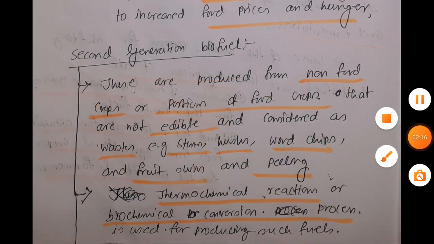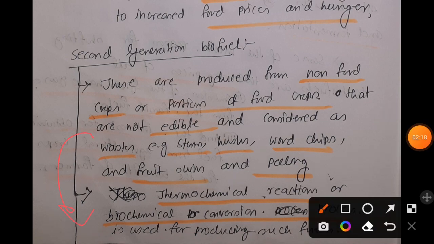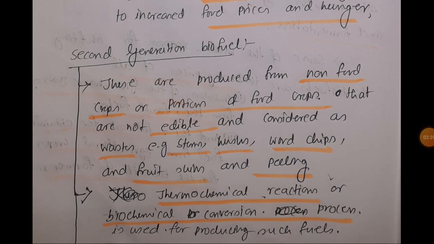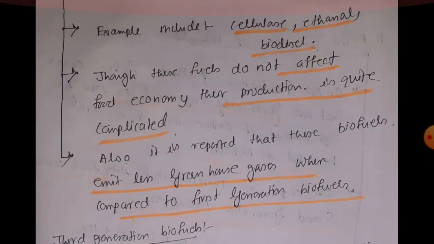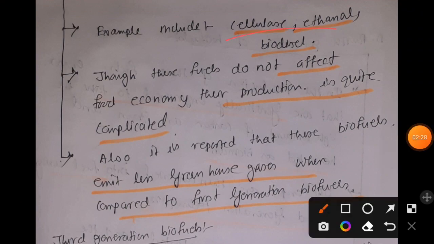The processes that can be useful for the production of such biofuel are thermochemical reaction or biochemical conversion. Examples are cellulosic ethanol and biodiesel. Though it eliminates the chance of creating a negative impact on the food industry, there is also a problem that the production is quite complicated.